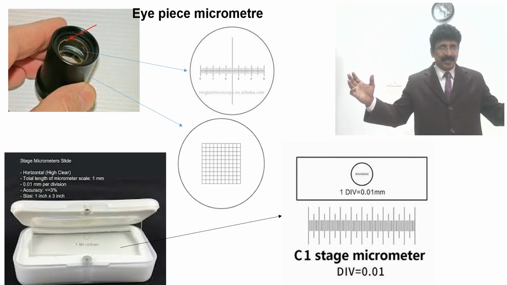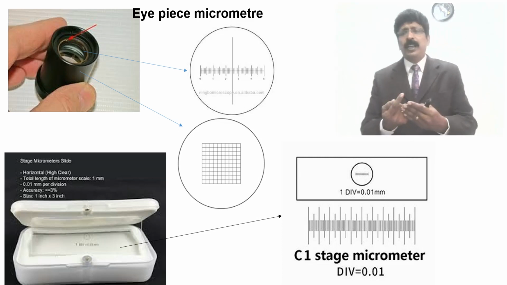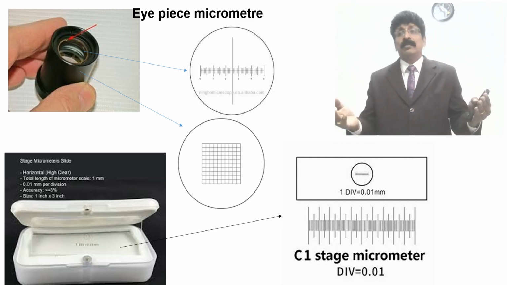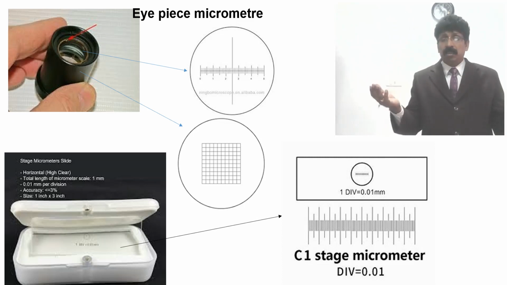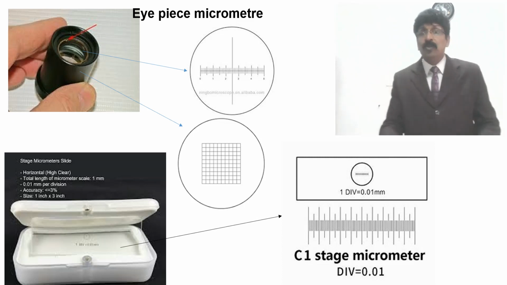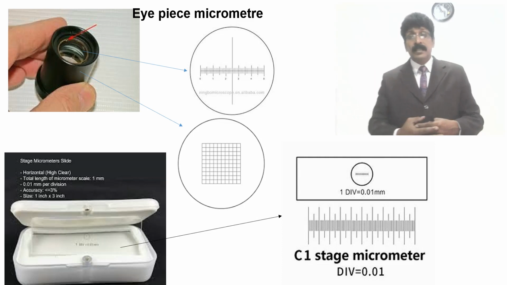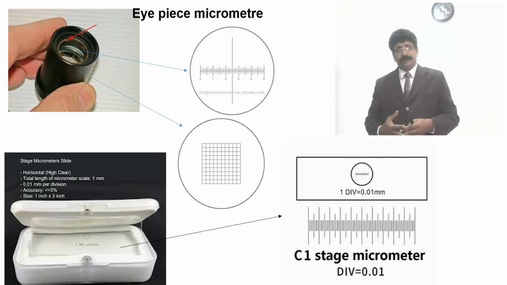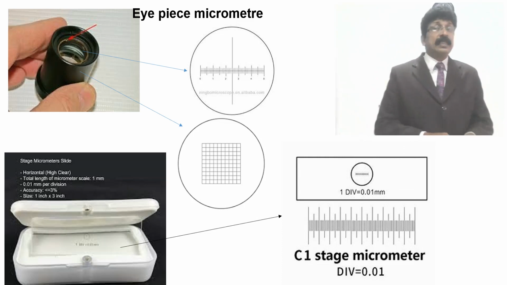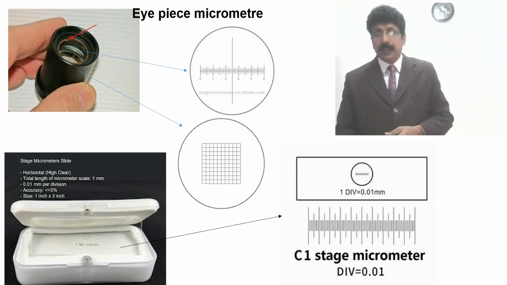So you can find that it's even 4 divisions of my eyepiece equal to 1 division of the stage micrometer, because it is magnified. Understand? So like that, there will be a difference. It can be identified and it has to be calculated.